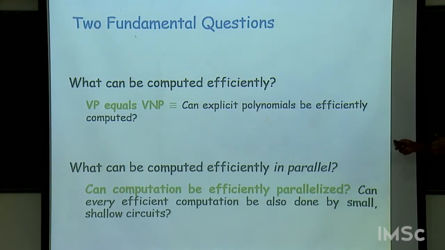And for efficient parallel computation, one thing you can ask is, can every piece of computation be efficiently parallelized? That means, suppose you have a function which has a small circuit. Can you have another circuit which has small depth, also has small size, and which also computes the same polynomial?